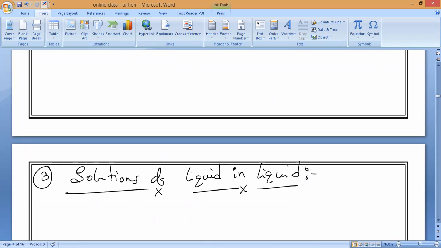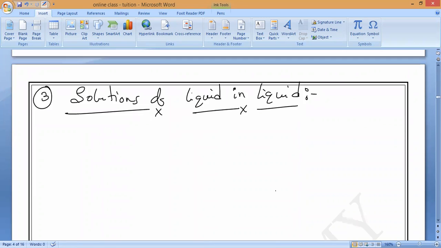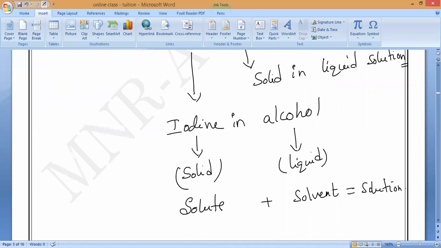Liquid in liquid means both are liquids only. Any example which is there in our kitchen? It is one of the most important and best ingredients. If you need time, take it, write it. Please tell me any example of liquid in liquid. It is there in your kitchen. I used to say that every time.